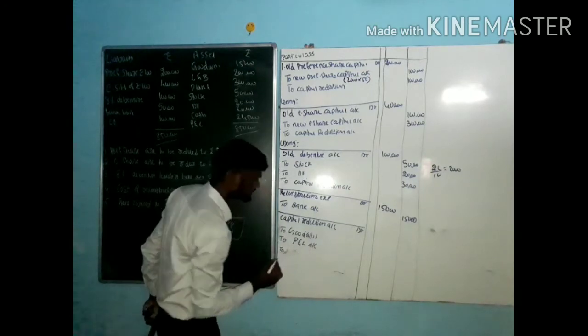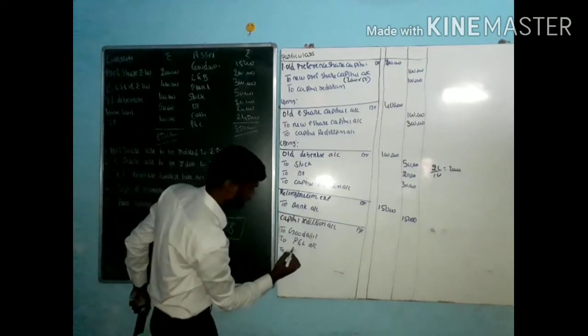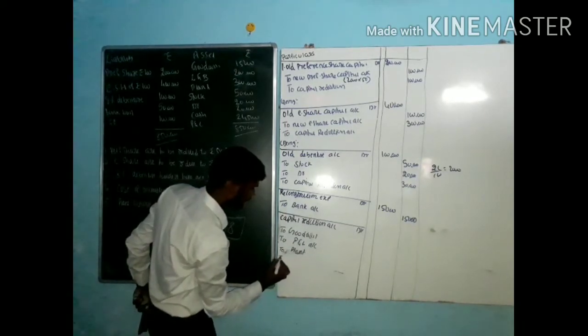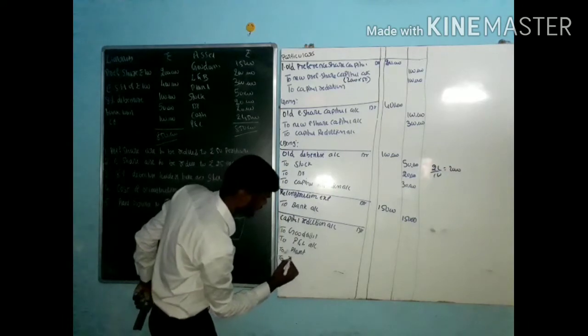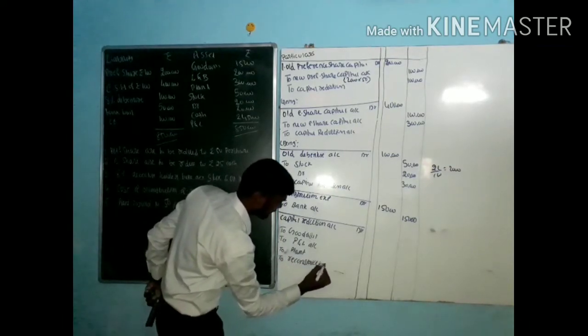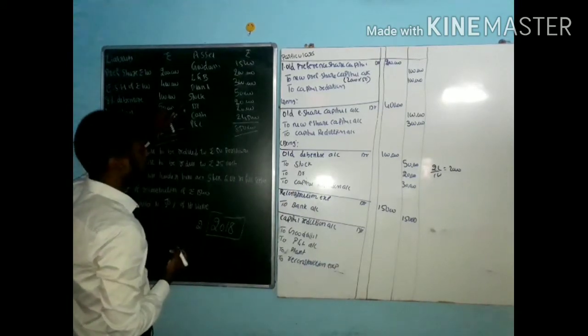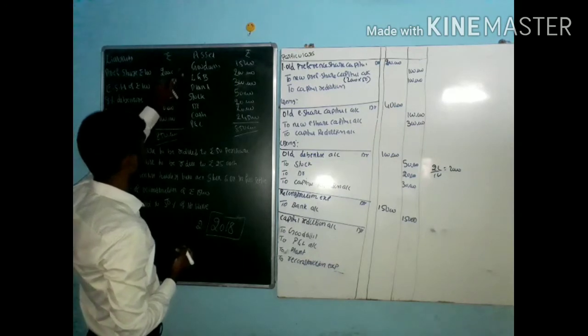Then go through the question to see if there are any other losses. Plant reducing. Then one more loss, that is reconstruction expenses.